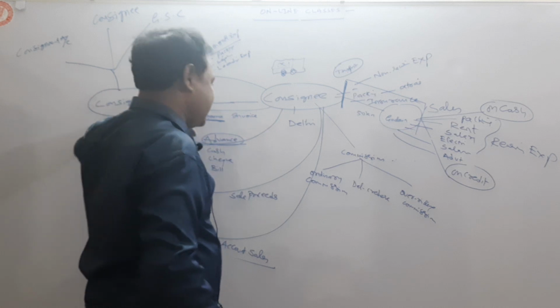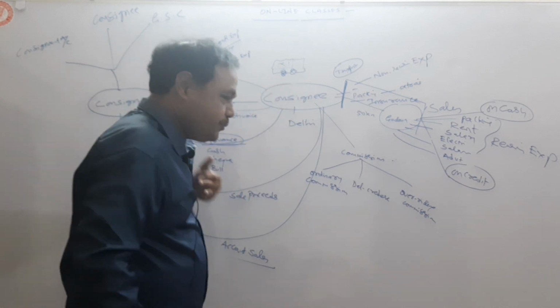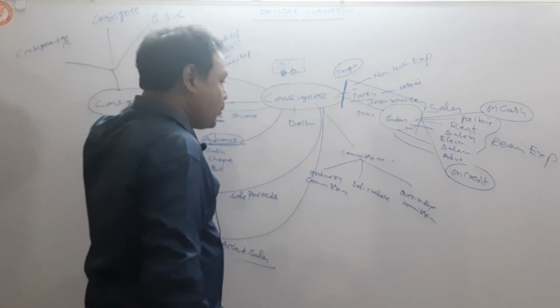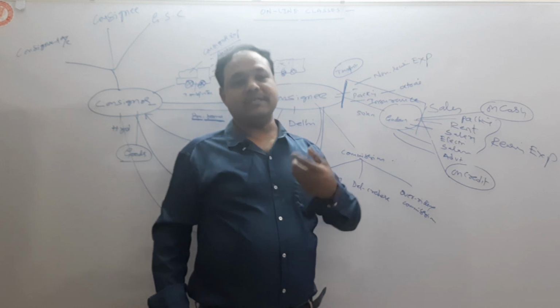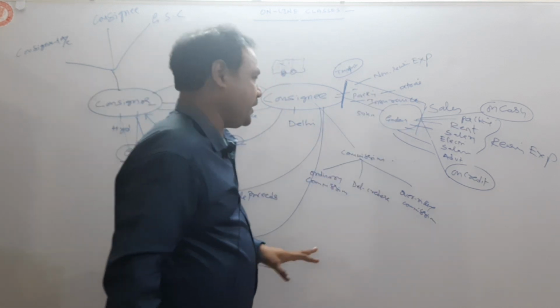Because he will transfer goods n number of times. Here I have just shown you only one delivery of goods, but in a period of 1 year, he sends goods many times. So he wants to know how much goods are actually delivered to the consignee. To know that, the goods sent on consignment account will be prepared.